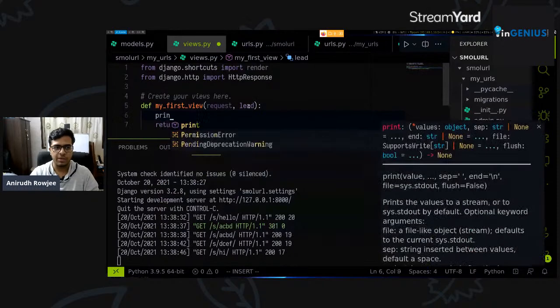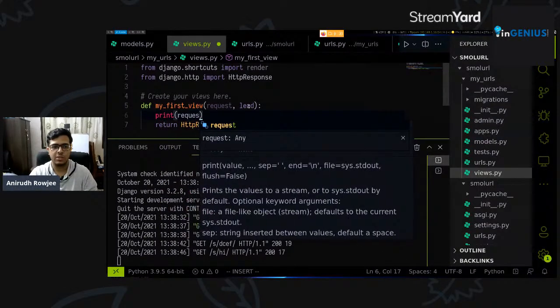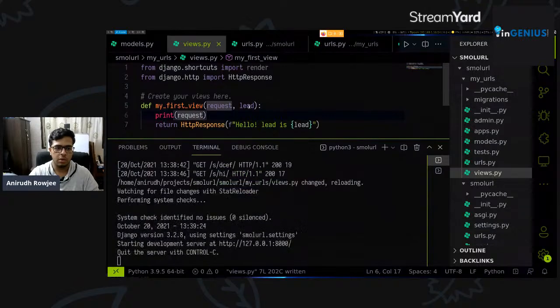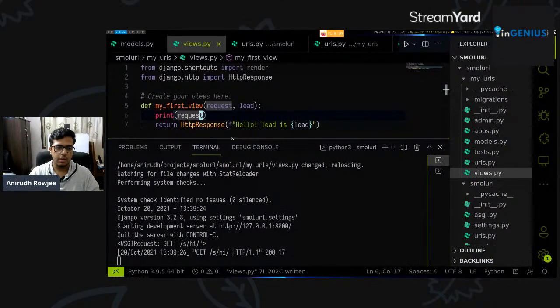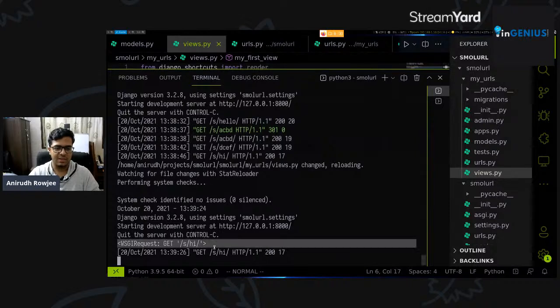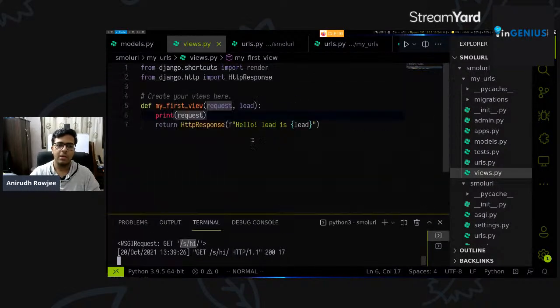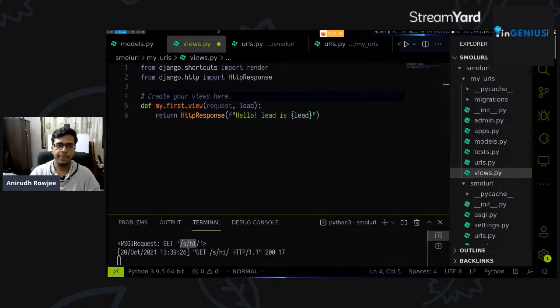So if you want to, let's just print it. Let's print the request object so you can see what's going on behind the hood, right? So let's hit our URL again. So it says this is the string representation of the object. It says it's a GET request, and it gives us the path here as well. There's a whole bunch of information such as the request method, the request body, all that stuff you can access through the request, and you can refer to the Django documentation to understand exactly what all you can access through that request. All right.